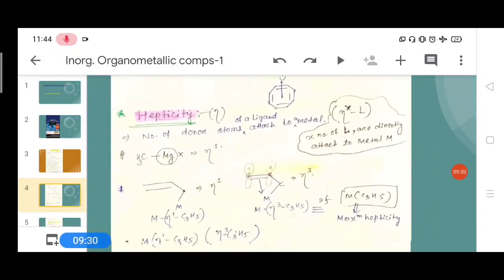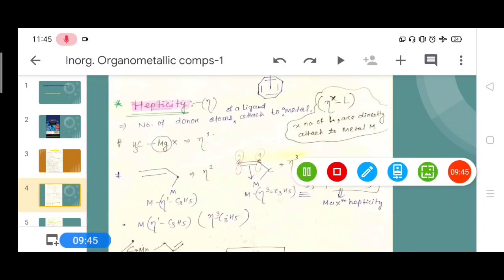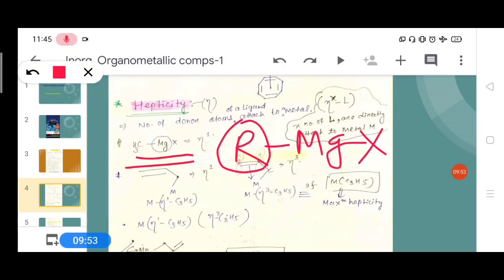Now come to the next point, hapticity. What is hapticity? It is represented as eta. Hapticity is the number of donor atoms of a ligand which are attached to the metal. Example: the Grignard reagent RMgX, where R means any alkyl group. I take the example of CH3.